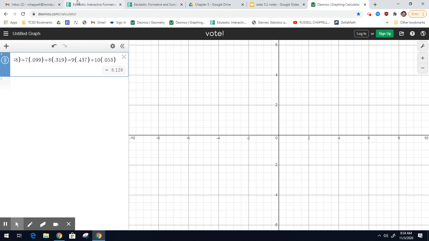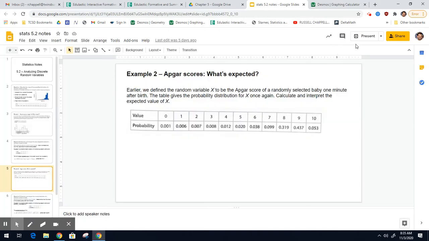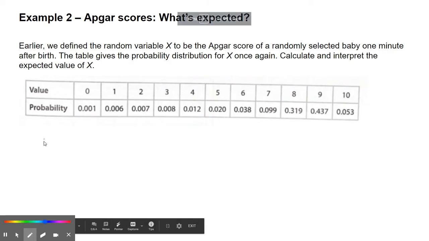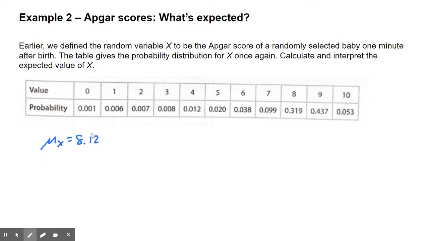And there, I got an average expected value of 8.128. I don't know what I said, 8.21, but it's 8.128, okay?